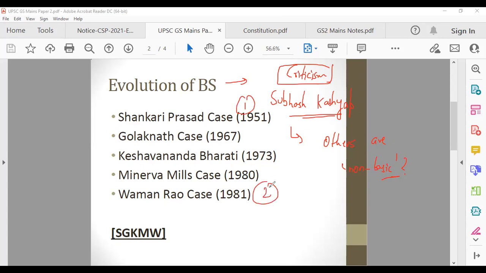Then there was one Hindu article. I will show you that article as well. In that Hindu article, they were saying that BS is nowhere in the Constitution. It is not there in the Constitution. It is a judicial innovation. It is judicial activism. So in a way, you can also say that the judiciary is imposing.